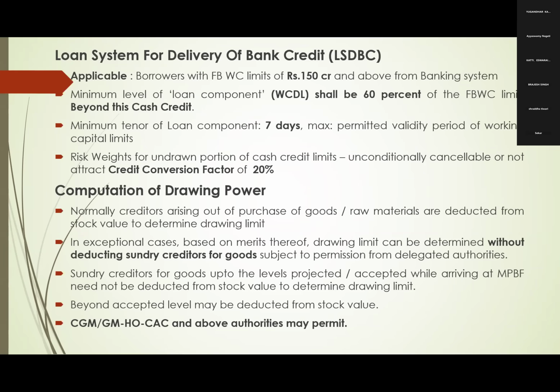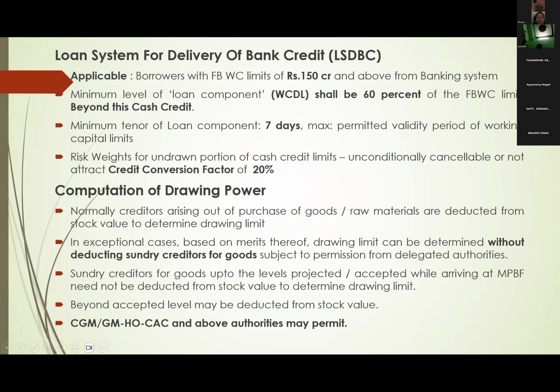If the party is not availing, yes, you can cancel. That is called unconditionally cancelable limits. But here in LSDBC, even if it is an unconditionally cancelable limit, in such a case also you have to maintain capital. Hence you multiply with a credit conversion factor of 20%, and on that amount you maintain capital. This is LSDBC.